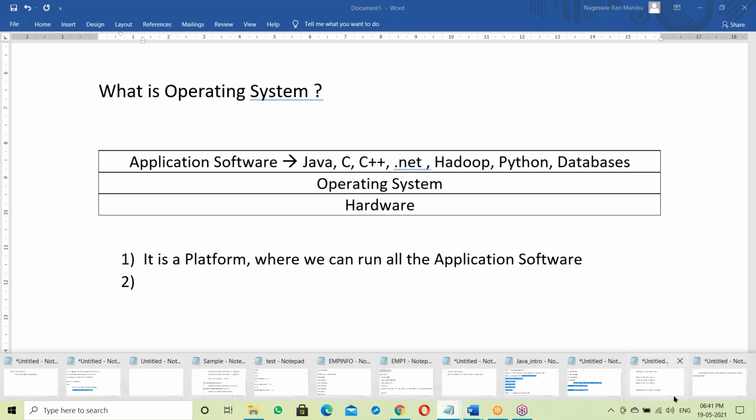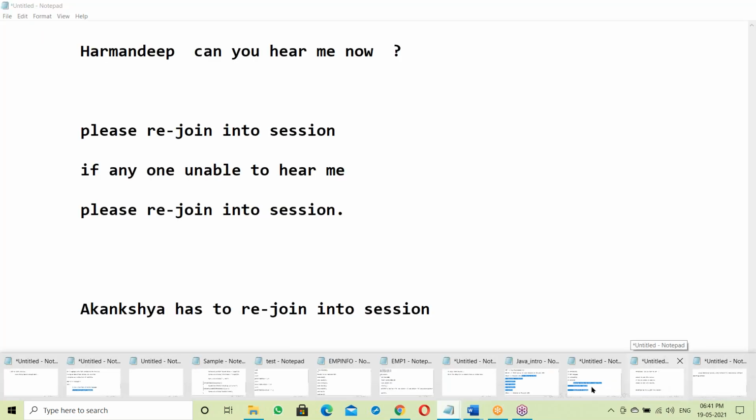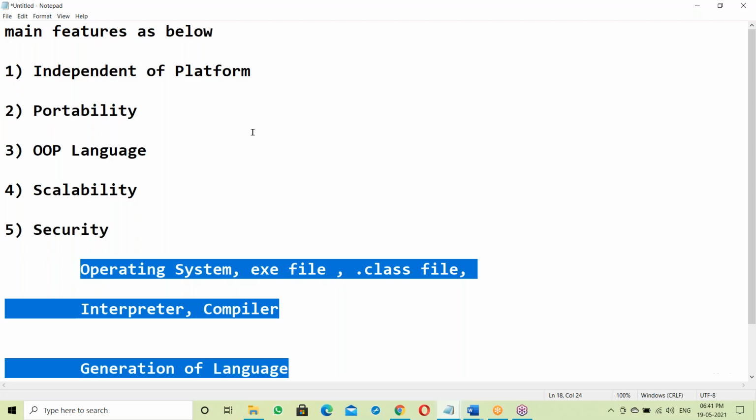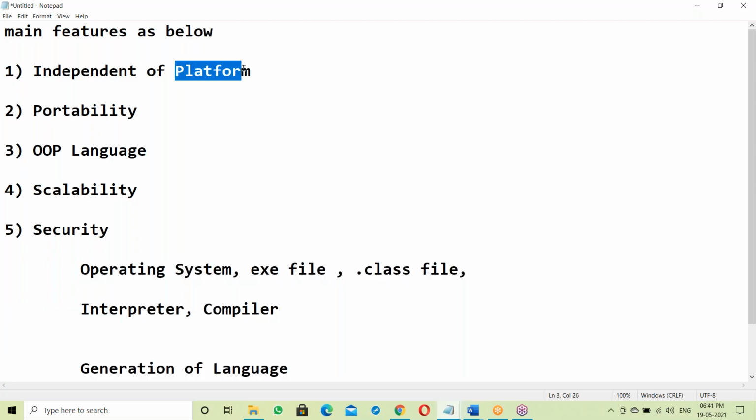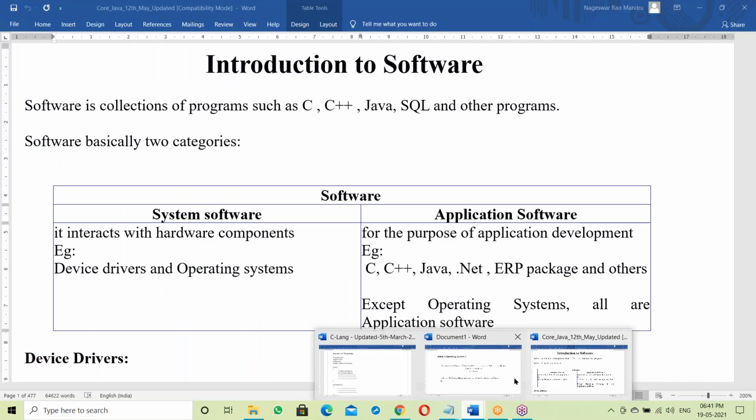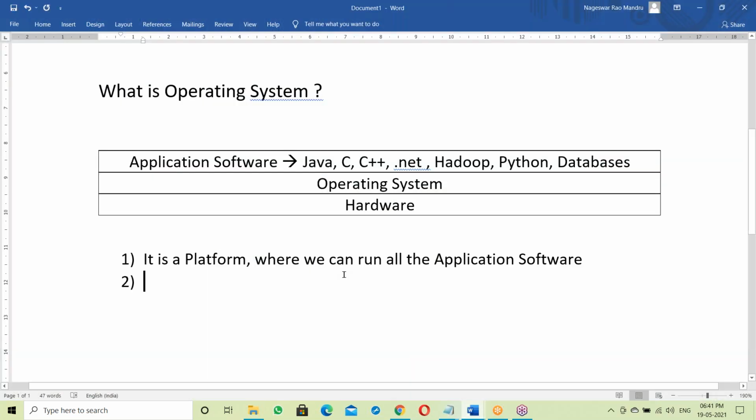See here, Java features: independent of platform. Platform is OS, so independent of OS. We'll discuss that. So OS is a platform where we can run all the application software.